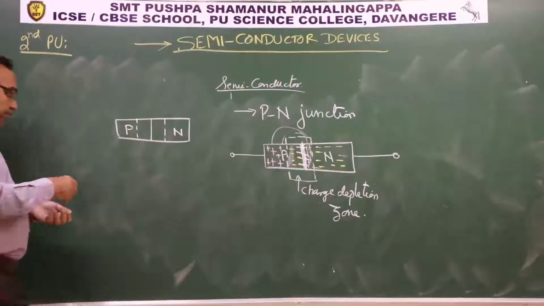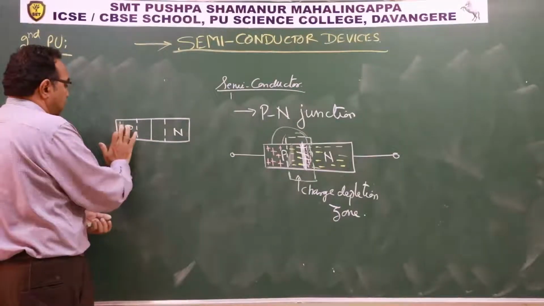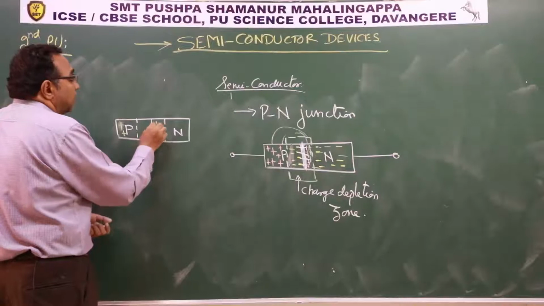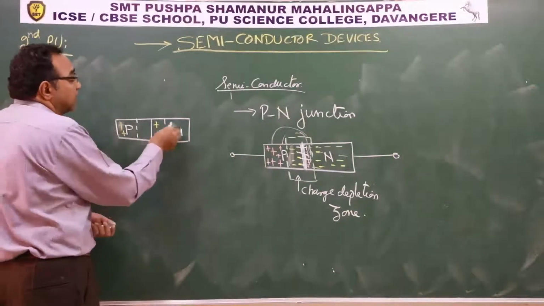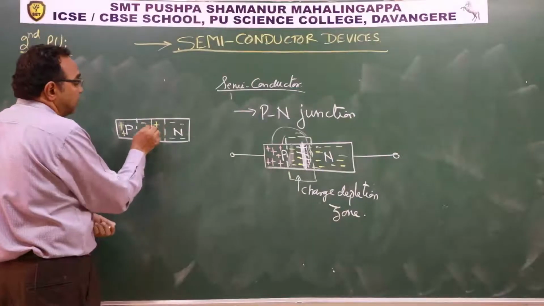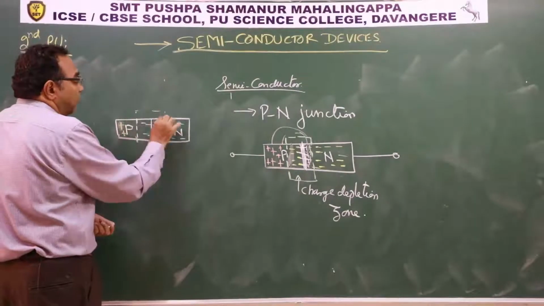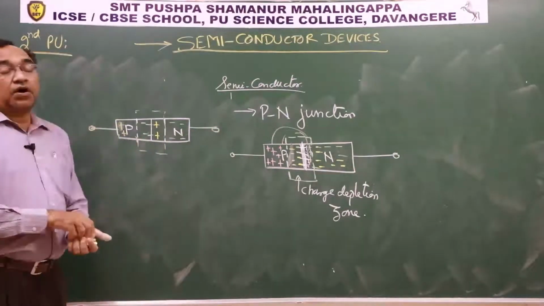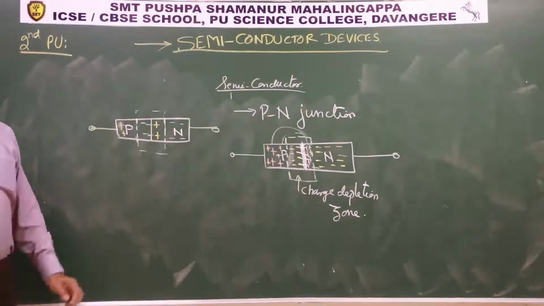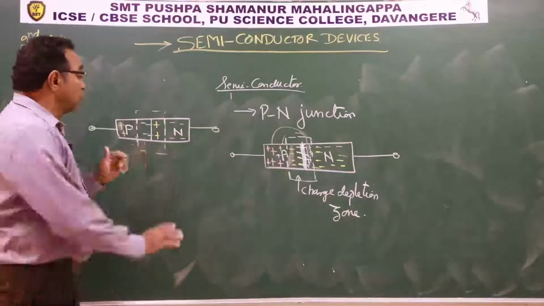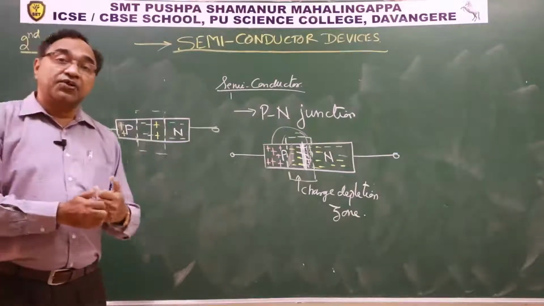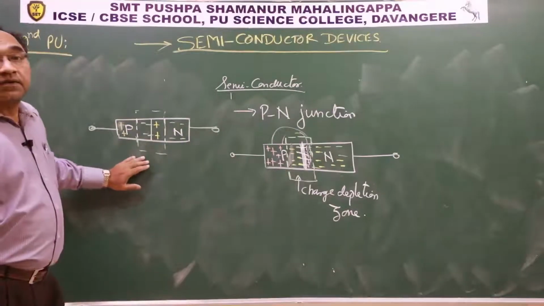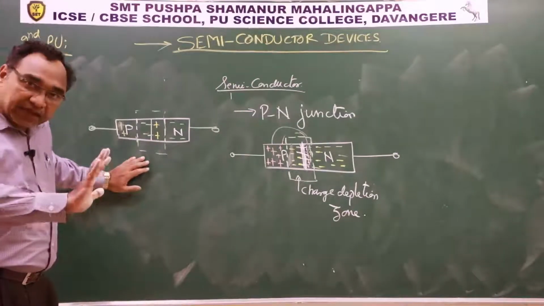Now what you will see there, this is positively charged, so here positive charges will be present. This is negative, so here negative charges will be present, they are bound. This is the width of the charge depletion zone. This is how it is established. So this is called the width of the charge depletion zone. No further diffusion of charge across the junction happens once the width of the charge depletion zone is established.